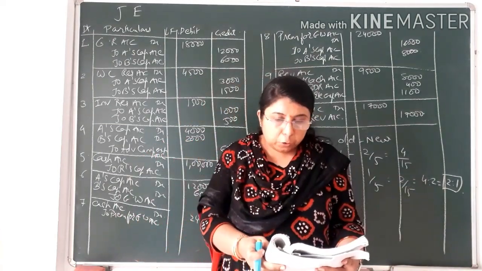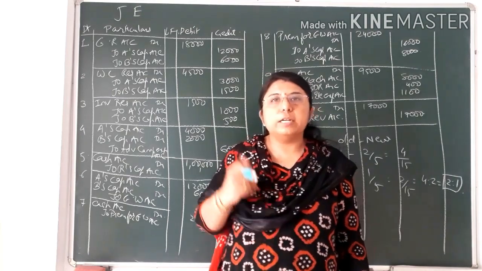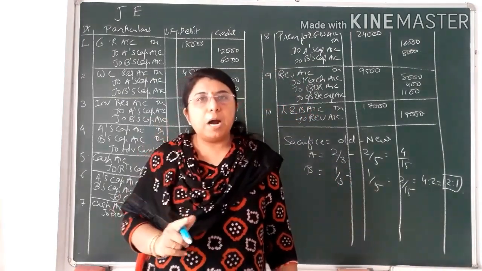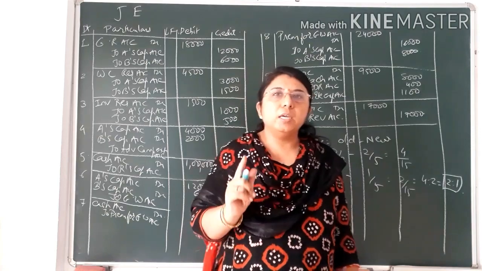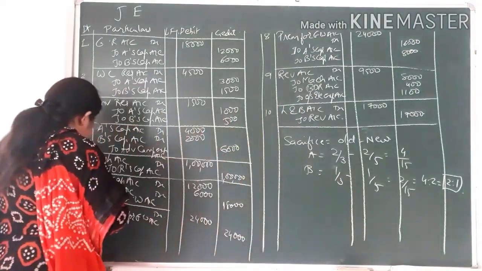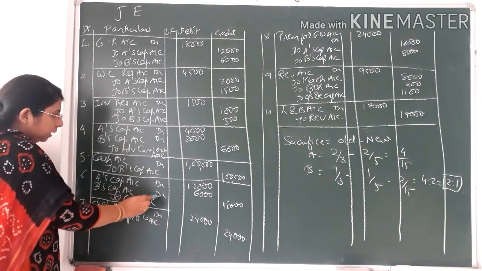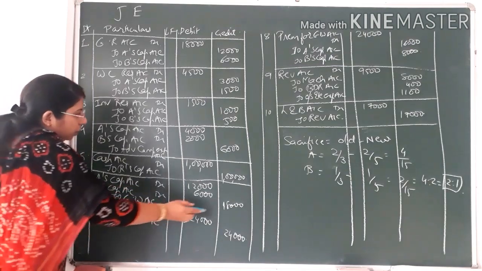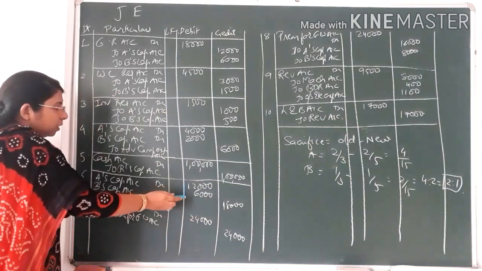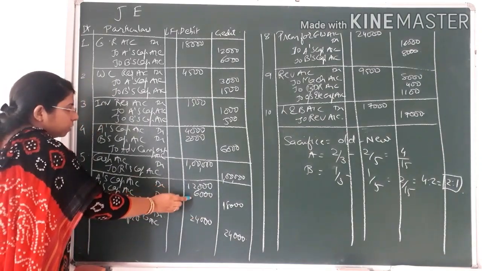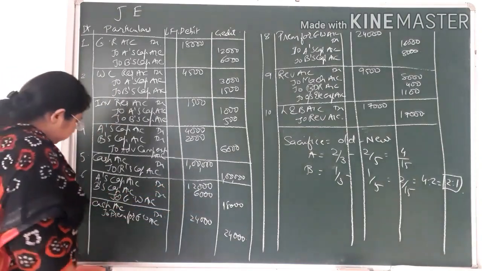So over here the old goodwill is 18,000. First of all that is to be written off between the old partners in their old profit sharing ratio. So over here you can see the 6th entry, that is A's capital account debit, B's capital account debit to goodwill account credit, that is rupees 18,000, in the same ratio, that is 2:1, the old ratio between the old partners.